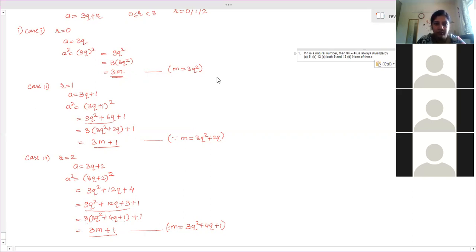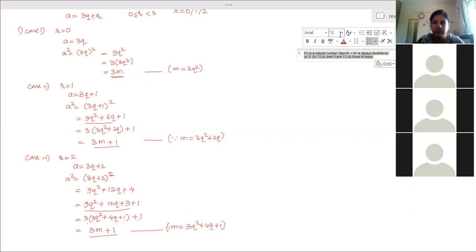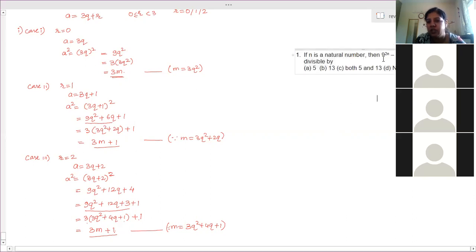Has everyone completed this question? This 3m plus 1, 3m and 3m plus 1. Yes, ma'am, got that question. So we are given that 9 to the power 2n minus 4 to the power 2n is always divisible by something. Now here 9 has an even power, 2n means even power, and 4 to the power 2n is also an even power. A to the power of any even number: take a square minus b square, or a to the power 4 minus b to the power 4, or a to the power 6 minus b to the power 6. What are the possible factors?